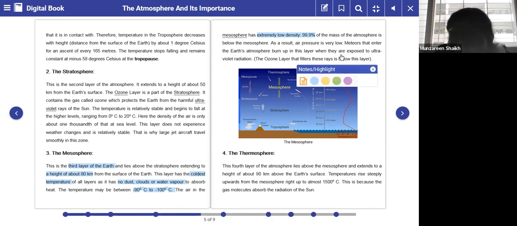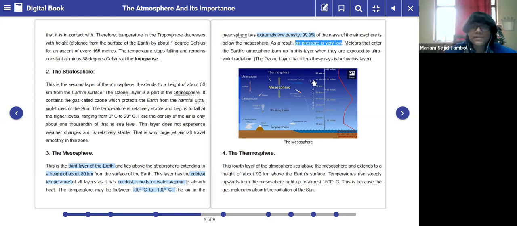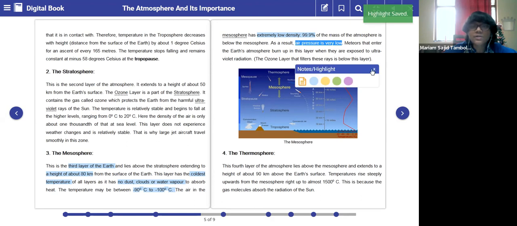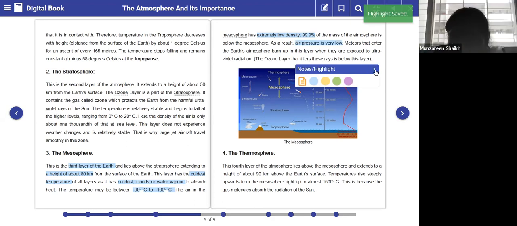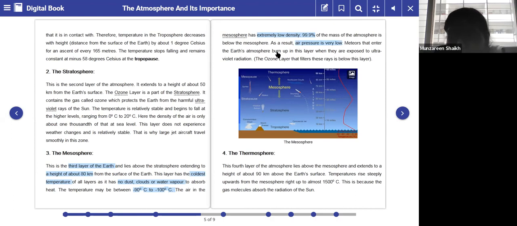Now, meteors that enter the Earth's atmosphere burn up in this layer when they are exposed to ultraviolet radiation. Yesterday, we studied the ozone layer. Do you remember what the ozone layer is? Yes, ma'am. It is a layer present in the stratosphere. Yes, it is a part of the stratosphere. Very good. And what role does the ozone layer play?